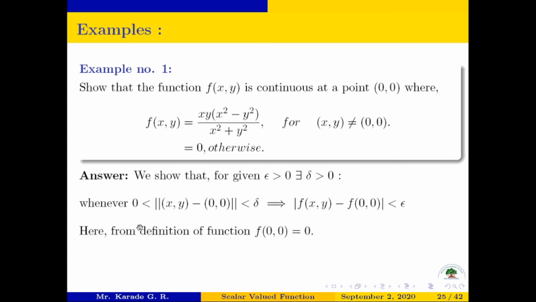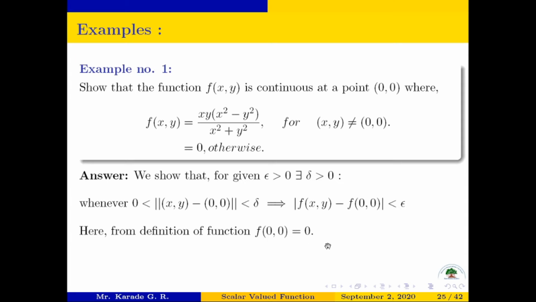Okay, so from the definition of function, f of 0 0 is 0. So the function has value 0 at point 0 comma 0.